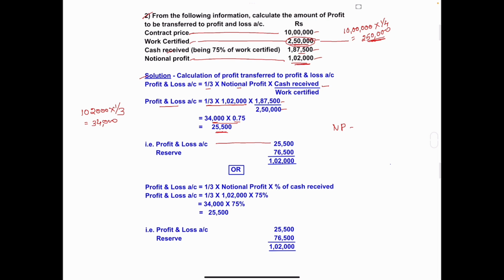Notional profit is 1,02,000. Correct? From that, we'll transfer to profit and loss account 25,500. From 1,02,000 minus 25,500, how much will you get?